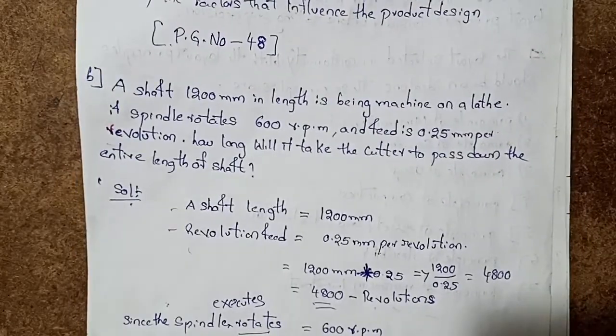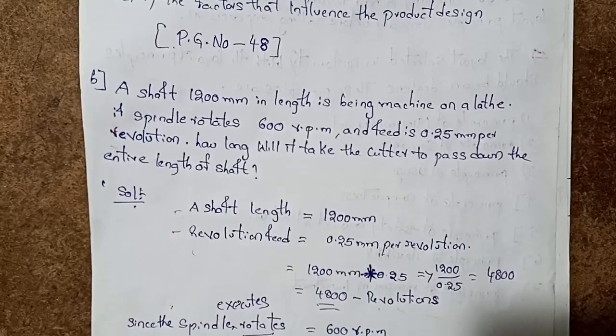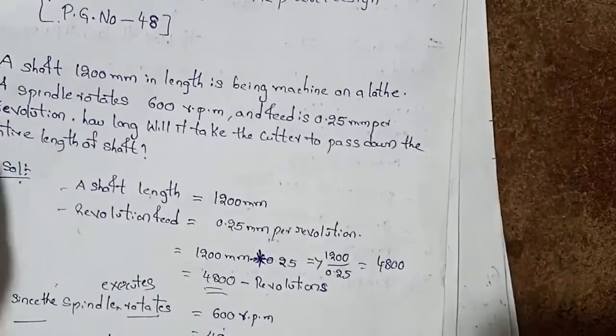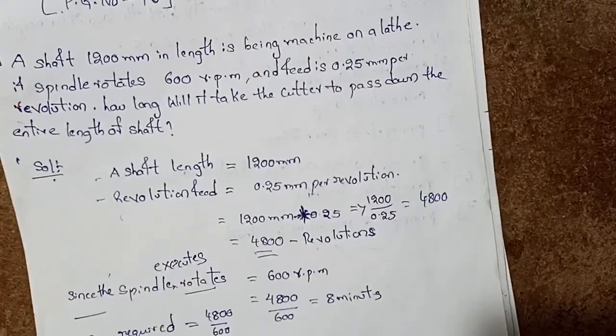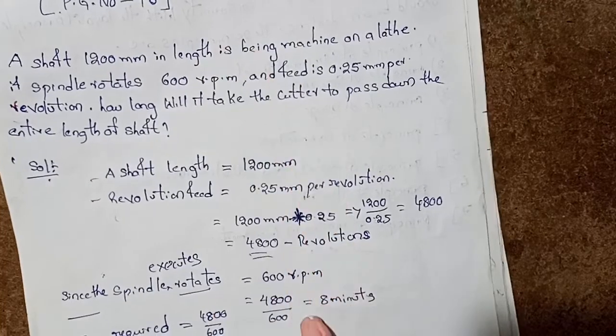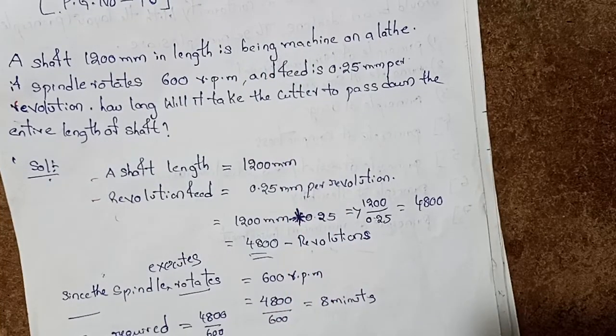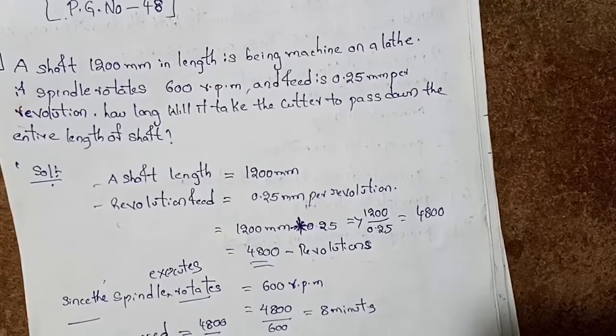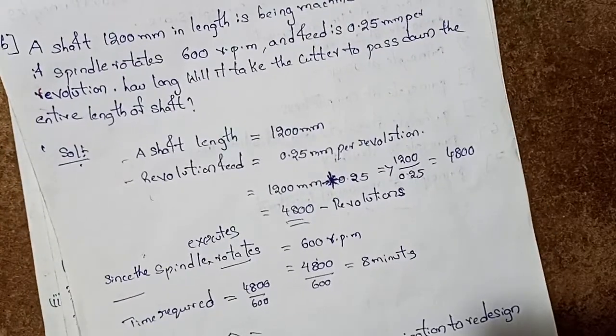The shaft length is 1200 millimeters, given. The feed is 0.25 millimeters per revolution. So we divide 1200 by 0.25 and we get 4800 revolutions. The spindle rotates at 600 revolutions per minute. So the time required is 4800 divided by 600, which equals 8 minutes. So, 8 minutes, clear.